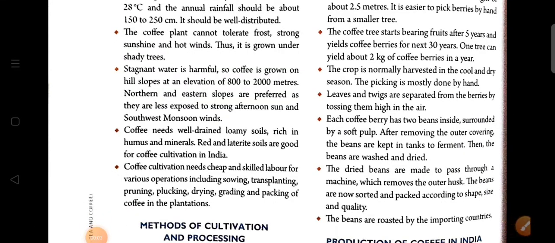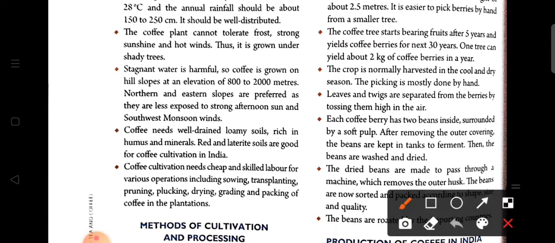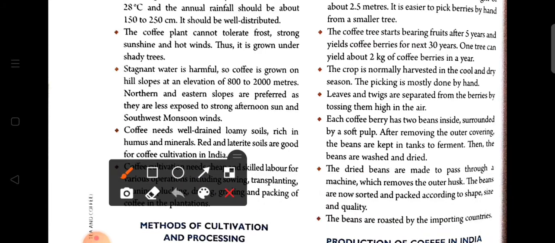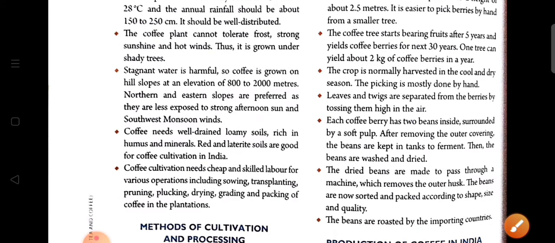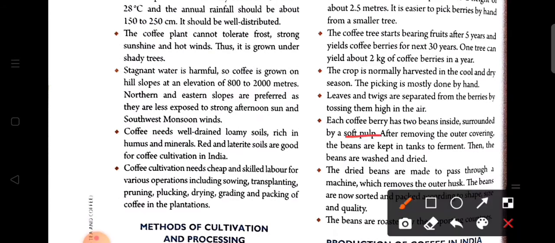Now again, let us discuss in brief the processing of coffee. Firstly, we can see that it is mainly harvested in the cool and dry season. Then the twigs and the leaves are separated. After this, the pulp is removed. The soft pulp that surrounds the berry is removed, and then it goes to the fermentation tank, where after fermentation it is washed and dried.